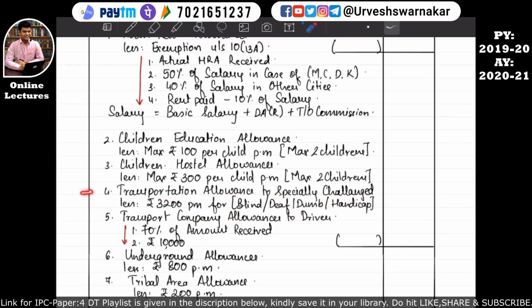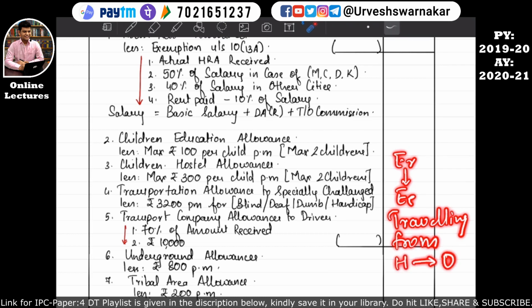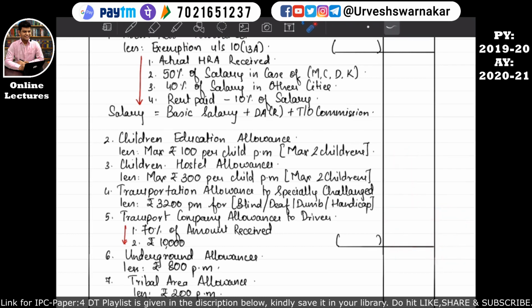Okay, if an assessee who is a specially challenged individual is receiving a transportation allowance, it simply means the money received from the employer by the employee for traveling from home to office. I hope this is quite clear to you all. So whatever allowance has been received by this specially challenged individual will be further reduced by rupees 3200 per month, up to the amount that has been actually received. I hope this is quite clear.